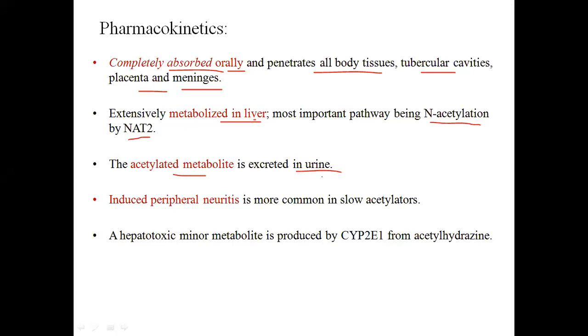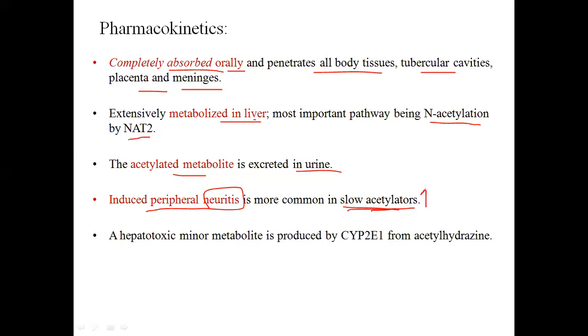Okay, now see, we have slow acetylators and fast acetylators. Okay, few people are fast acetylators. वो लोग क्या करेंगे, बहुत जल्दी इसका मेटाबॉलिज्म कर देंगे. बट few of us are slow acetylators. ओके, स्लोली क्या करेंगे, वो एसिटाइलेशन करेंगे. ठीक है, तो ये दो कैटेगरी के पेशेंट्स आर प्रेजेंट इन द पॉपुलेशन. सो INH-induced peripheral neuritis, ओके, inflammation of neuron is common in slow acetylators. Okay, slow acetylator जो रहेंगे, in slow acetylators the metabolism is slow.